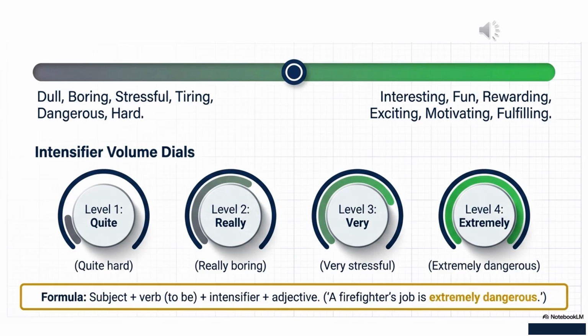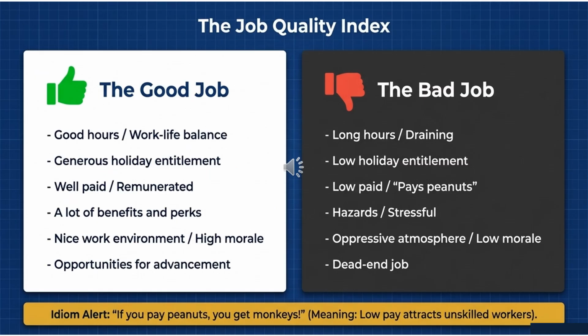For example, a teacher's job is very interesting. A firefighter's job is extremely dangerous. A doctor's job is really demanding. This slide compares a good job and a bad job. A good job usually has positive characteristics such as good hours or work-life balance, generous holiday entitlement, good salary, benefits and perks, a nice work environment, opportunities for advancement.